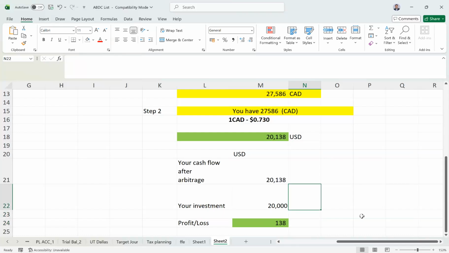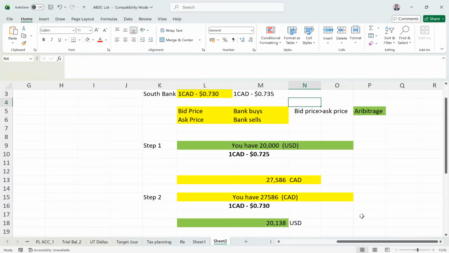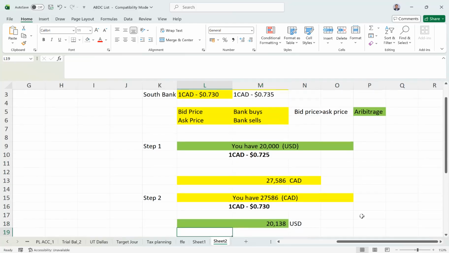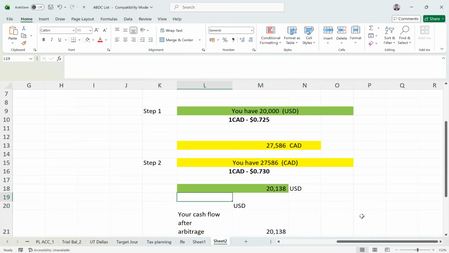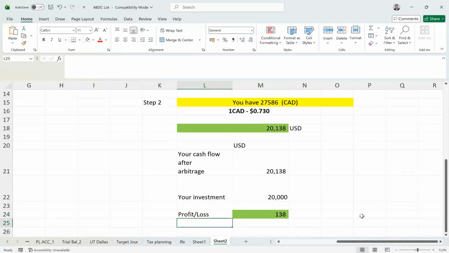So your profit is $138. What you understood in location arbitrage is, the first step is to understand whether the bid price is greater than the ask price. If the bid price is greater than the ask price, then the arbitrage exists. Then you convert the original currency to foreign currency, and again convert the foreign currency back to the original currency, and then calculate the net cash flow, which is profit or loss. So this is about location arbitrage.